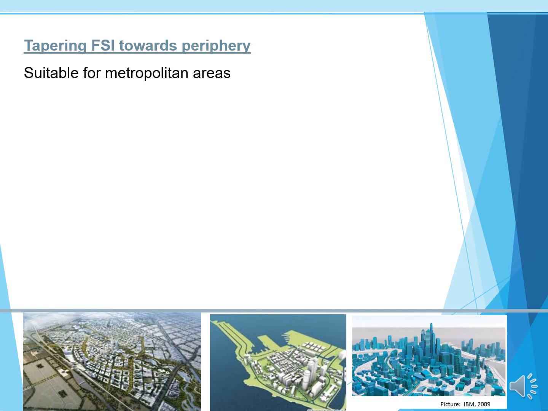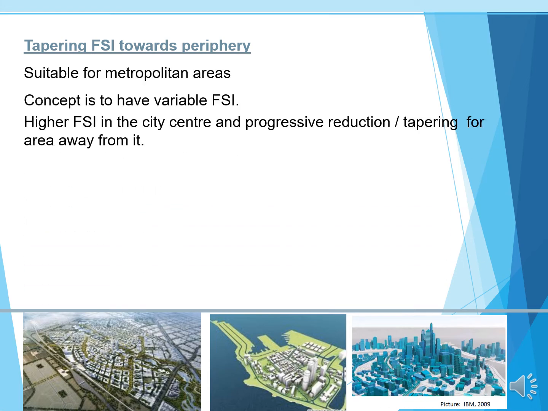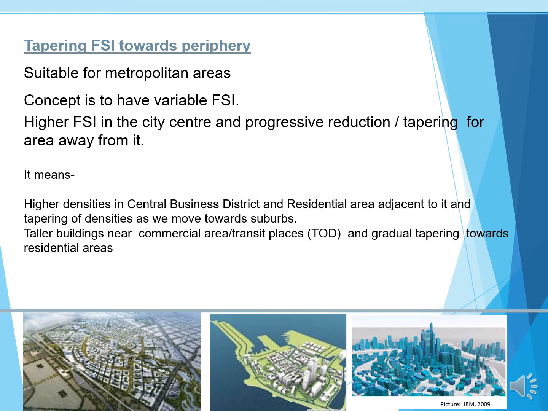Tapering FSI towards the periphery, suitable for metropolitan areas. The concept is to have a variable FSI, higher FSI in the city center and progressive reduction tapering away from it. It means higher densities in the central business district and residential areas adjacent to it, and tapering of densities as we move towards the suburbs.